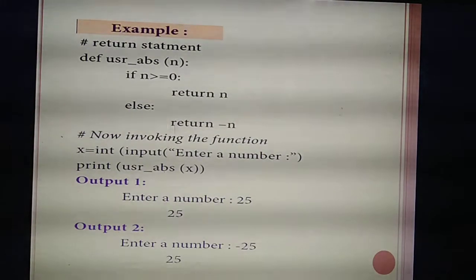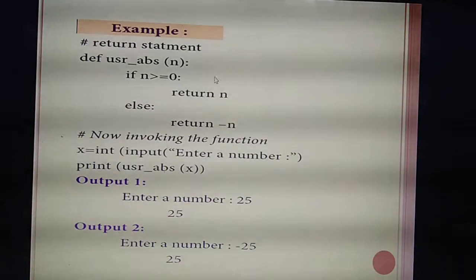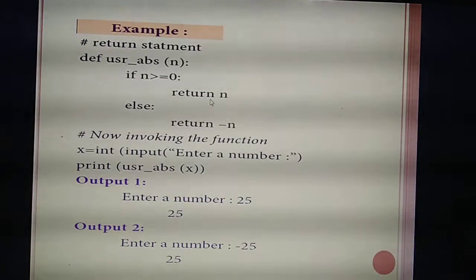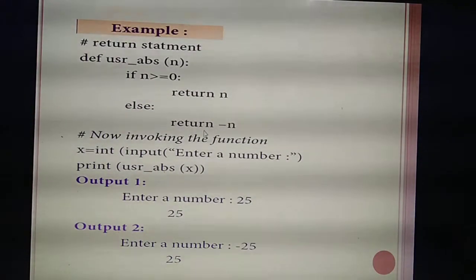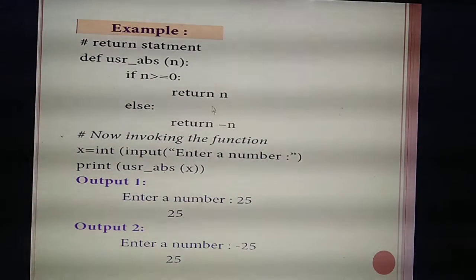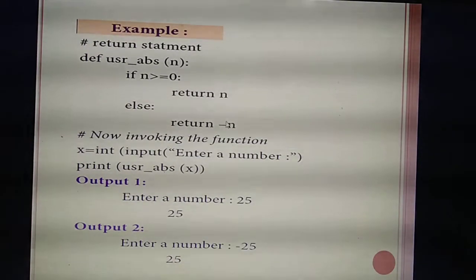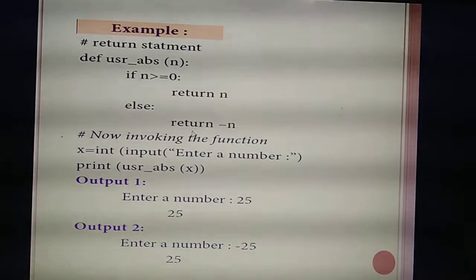You can give more return statements in the program, but while running, the program will take only one return statement. Here, how many return statements are you giving? Two: return n and return minus n. But while running the program, it will take only one return statement.